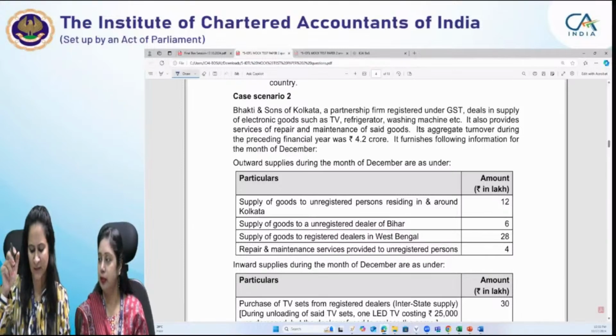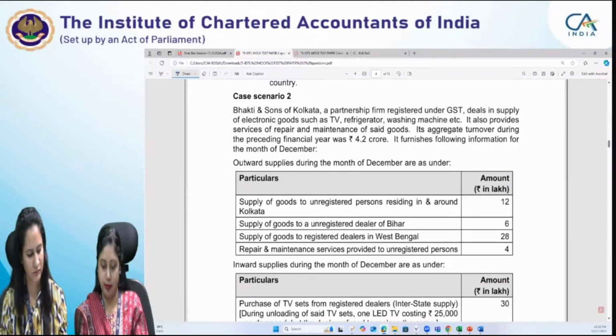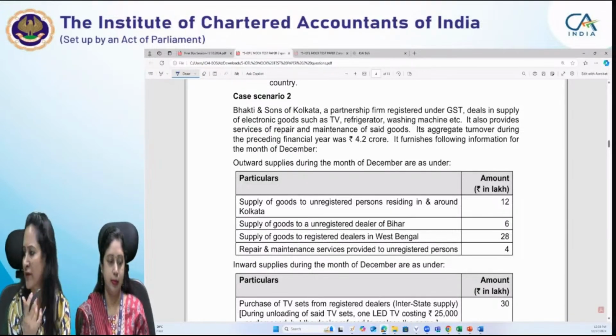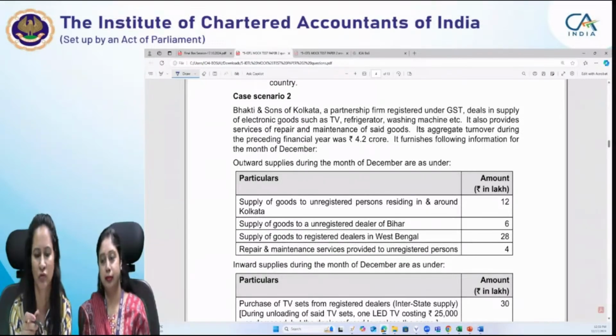So first of all, let's read case scenario 2. Bhakti and Sons, as ma'am has already discussed with you at length how to read the case scenario, so I will be a bit faster because I would like to cover the answers of all the questions covered in case scenario 2. So while reading the case scenario, I will be a bit faster. I hope you would have already solved this question, so you will also go through with me.